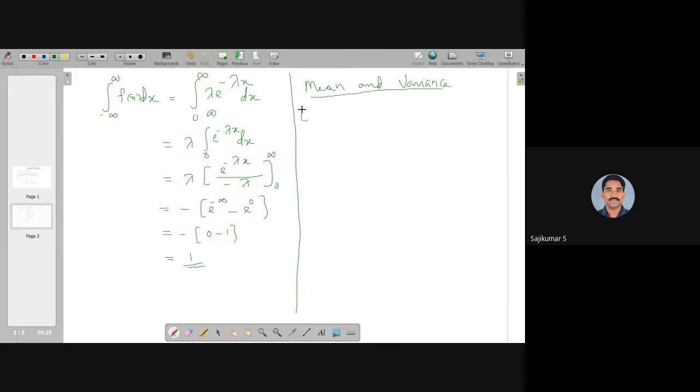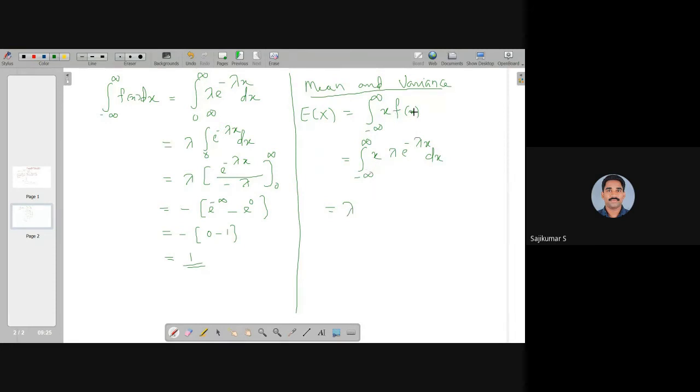The mean value is given by the expected value of the random variable, E(X), which is the integral over the whole number line of x times f(x), that is the integral from minus infinity to infinity of x times λe^(-λx). We can apply integration by parts after removing this constant.